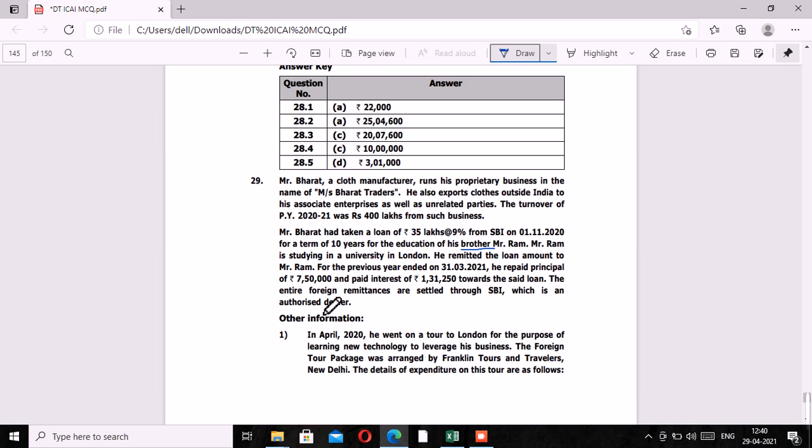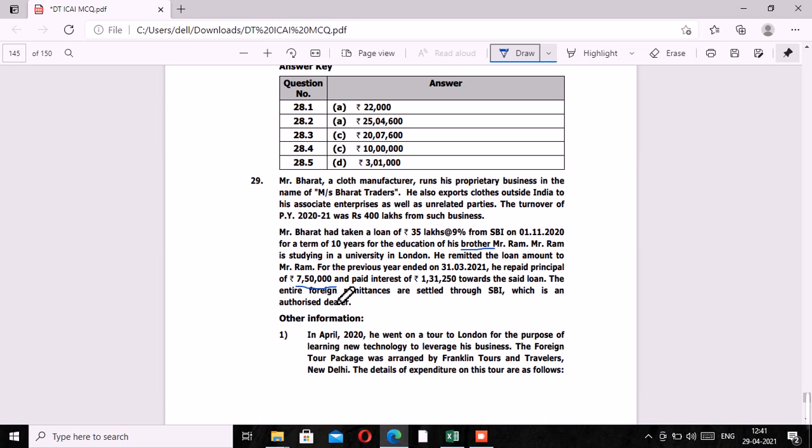The entire foreign remittances are settled through SBI, which is an authorized dealer. So recently, as per the Finance Act 20, a new provision was introduced in the TCS chapter, as per which whenever any foreign remittances are made for an amount exceeding 7 lakh, in this case the amount remitted is 7,50,000, and that is for the purpose of remitting any proceeds which are the result of a loan taken for educational purpose, in that case the liability of TCS collection arises.